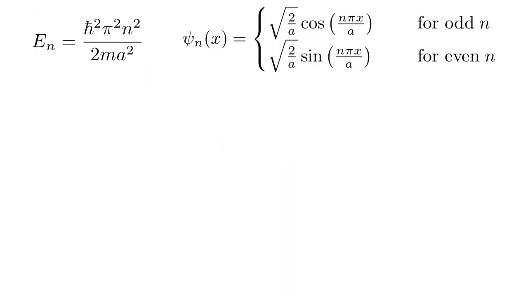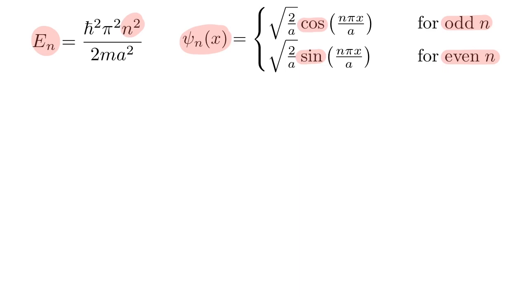As a reminder, when we solved the eigenvalue equation for the infinite square well potential, we found that the energy eigenvalues were quantized. E_n was proportional to n squared, where n could only take integer values. The associated wave functions psi_n of x had definite parity, because the infinite square well potential is symmetric with respect to a reflection about the center of the well. As such, they were proportional to the cosine for odd n and proportional to the sine for even n.